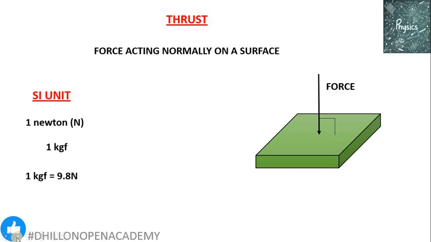In SI unit, it is measured in the unit of 1 Newton. In the gravitational unit, it is measured in the unit of 1 kilogram force or 1 kgf, and both are connected with the conversion relation, that is 1 kgf is equal to 9.8 Newton. In CGS unit, force is measured in the unit of 1 dyne. Gravitational unit is 1 gram force or 1 gf, and both are related with the relation 1 gram force is equal to 980 dyne.